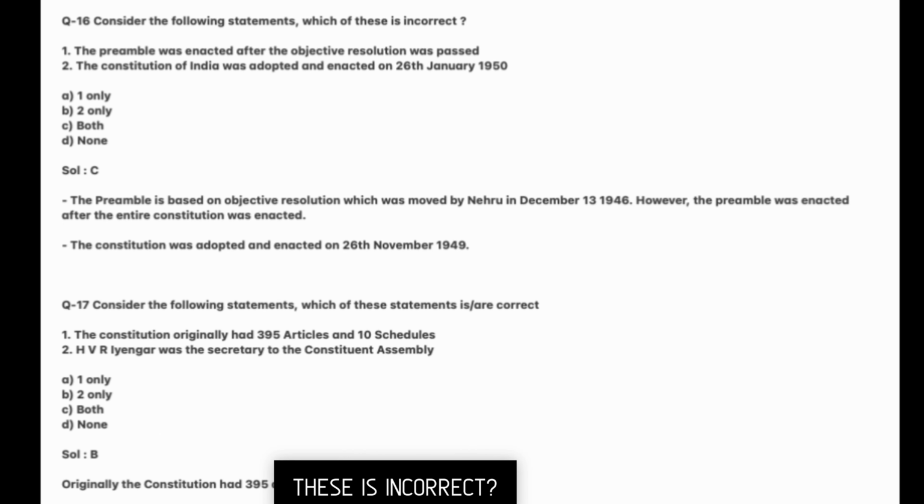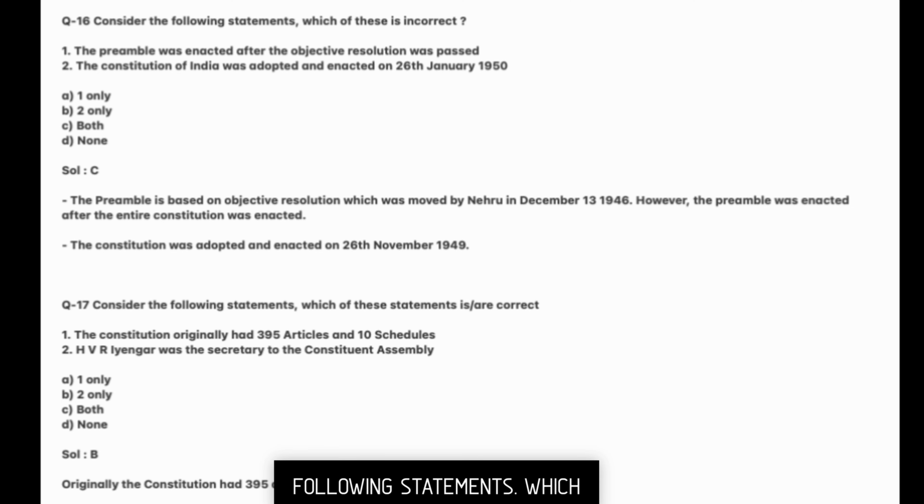Next, consider the following statements. Which of these is incorrect? 1. The preamble was enacted after the objective resolution was passed. Second, the Constitution of India was adopted and enacted on 26 January 1950. Answer C. The preamble is based on the objective resolution which was moved by Nehru on December 13, 1946. However, the preamble was enacted after the entire Constitution was enacted. The Constitution was adopted and enacted on 26 November 1949.